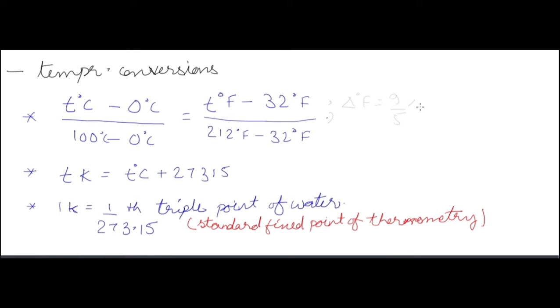If you are given the change in temperature, then you can find delta degree Fahrenheit is equal to 9 by 5 into delta degree centigrade. Okay, now the 0 degree centigrade corresponds to 32 degree Fahrenheit and 100 degree centigrade corresponds to 212 degree Fahrenheit. So you can find using this formula also the conversion of degree Celsius and degree Fahrenheit. Okay,